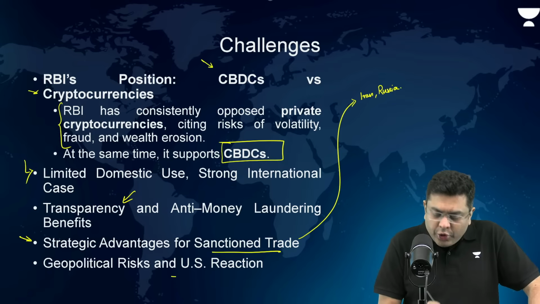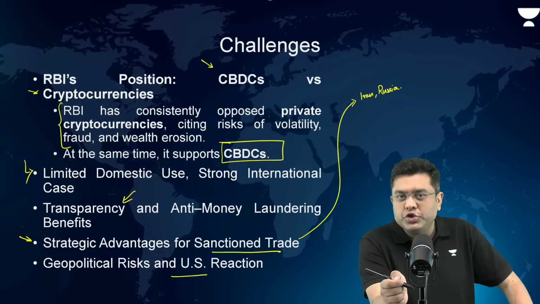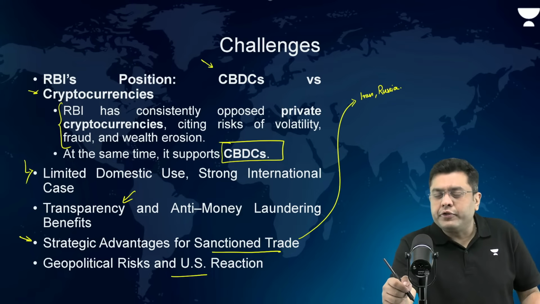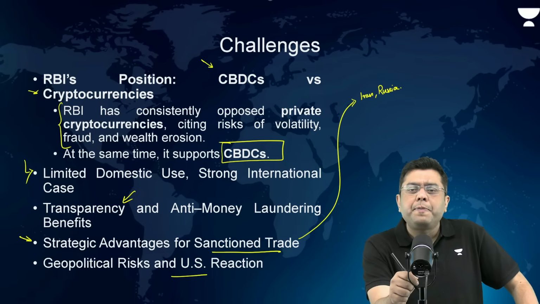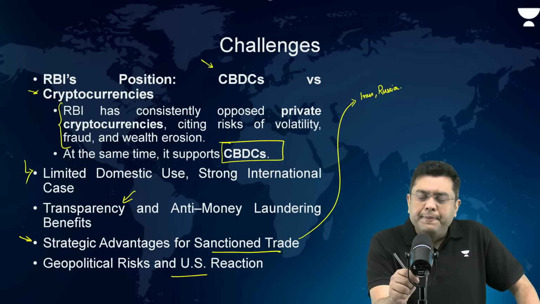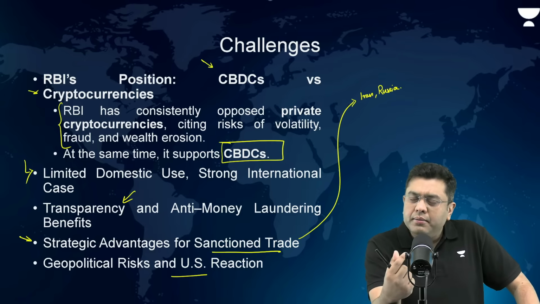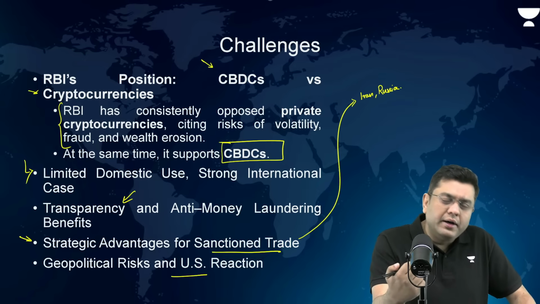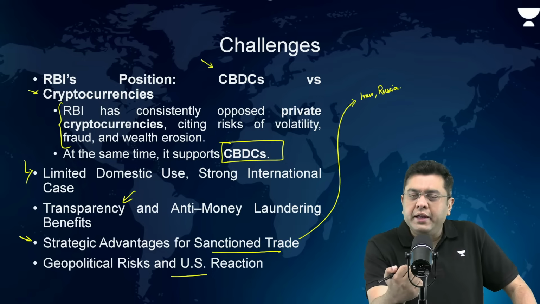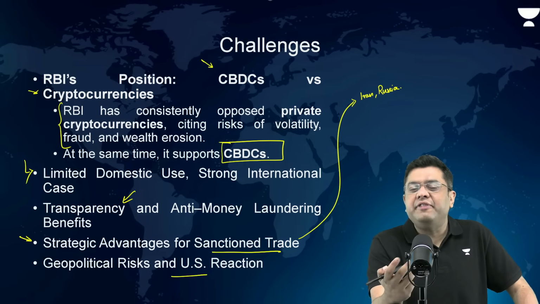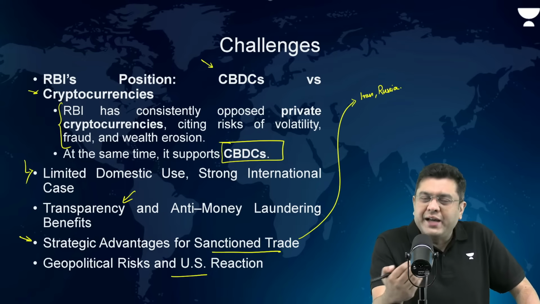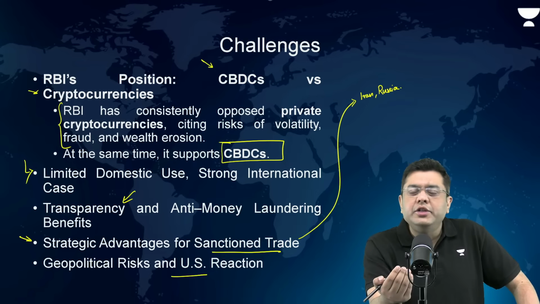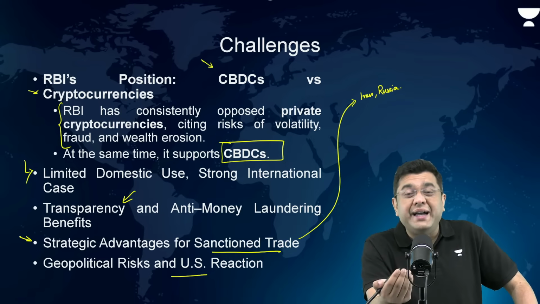Then geopolitical risk, that is also a challenge. The challenge is that you already have the West and many of the far right politicians in Western Europe seeing BRICS as an anti-West platform. So chances are that it can turn the geopolitics much more hostile.